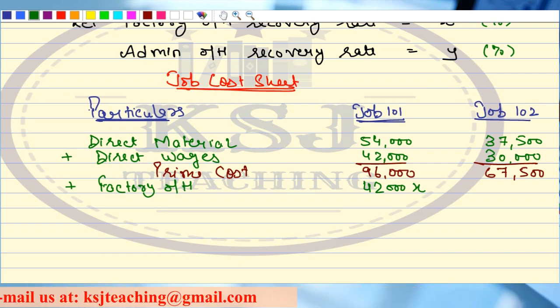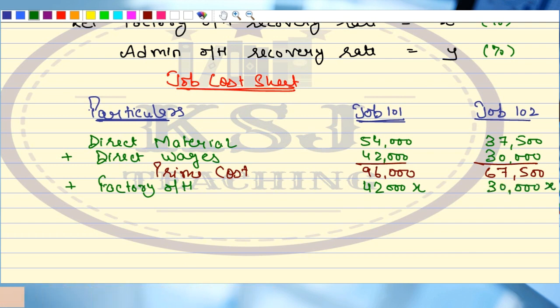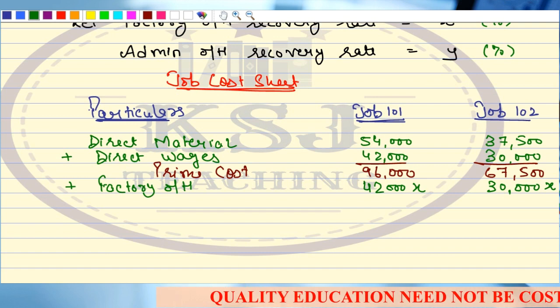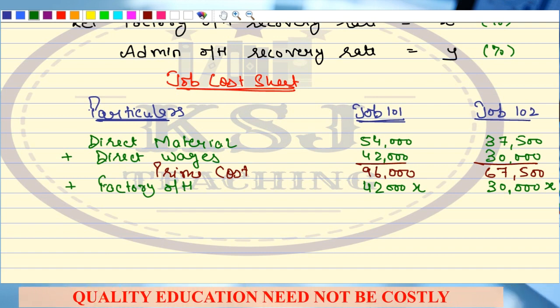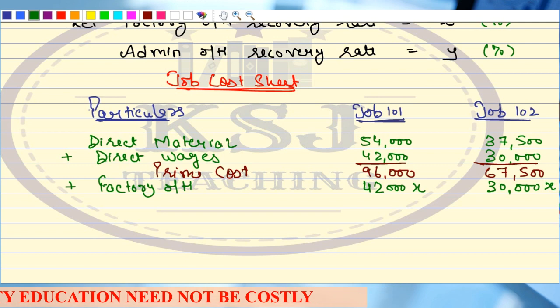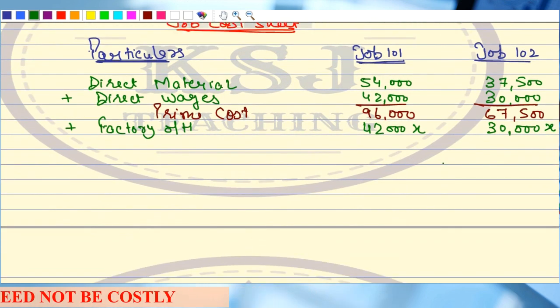Similarly, for job number 2, I can write it as 30,000 X. Any doubts? I hope this is clear. Okay. So, after the factory overheads, we will get the factory cost.